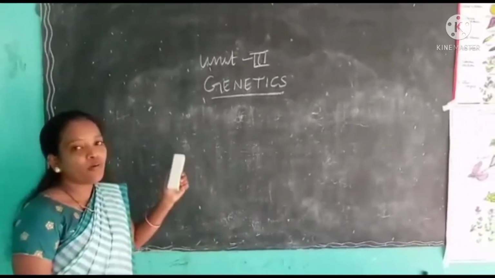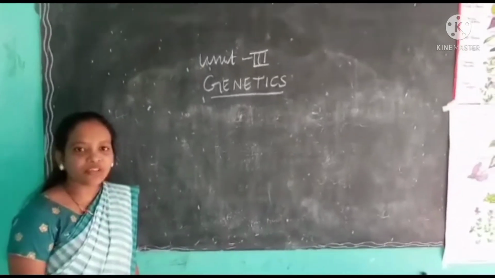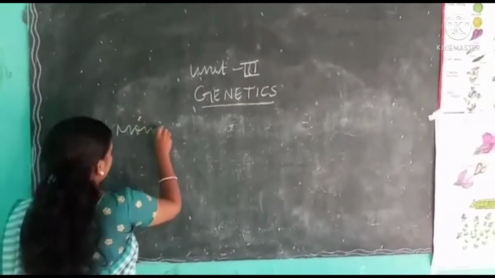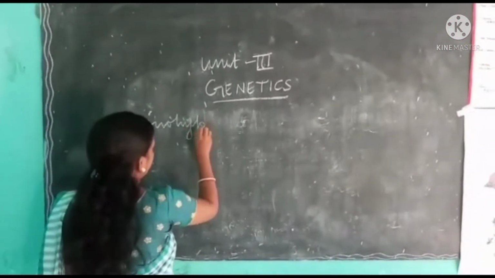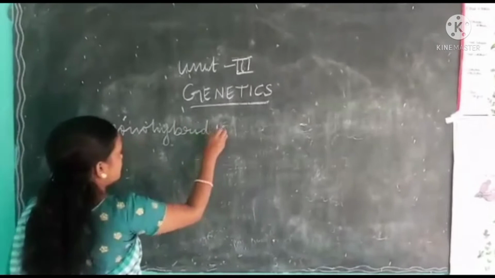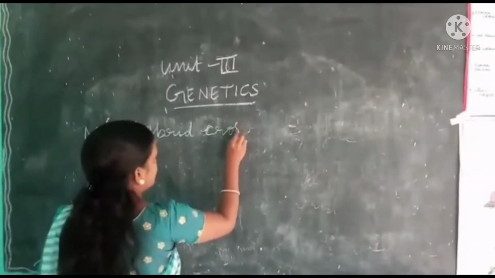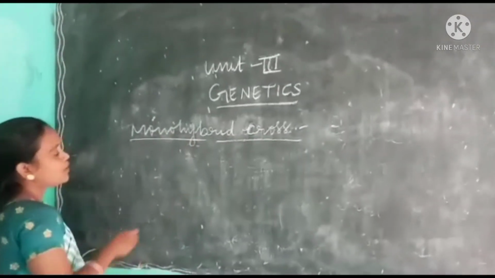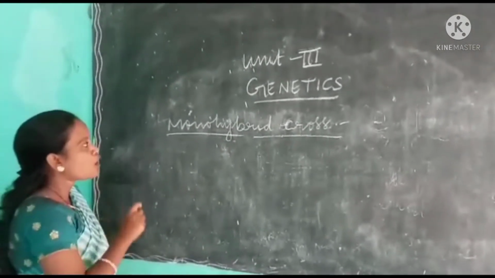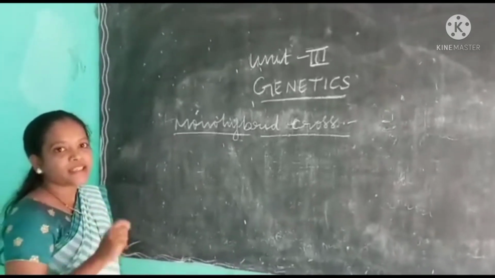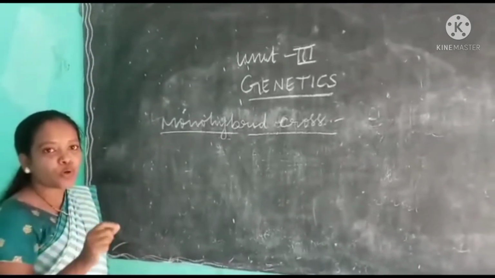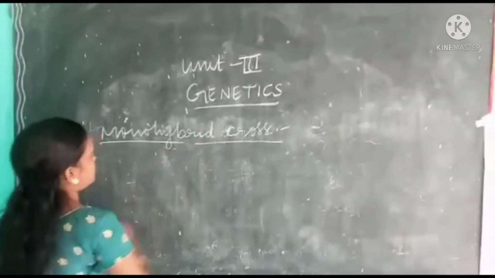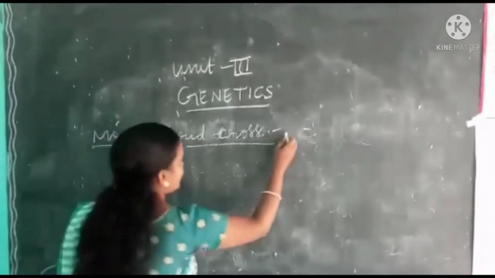So, from the above examples, we can write the definition for monohybrid cross. Mono means single. In the above examples, we crossed two parents which control only one character. That's why it is a monohybrid cross. Okay students, now we can write the definition.